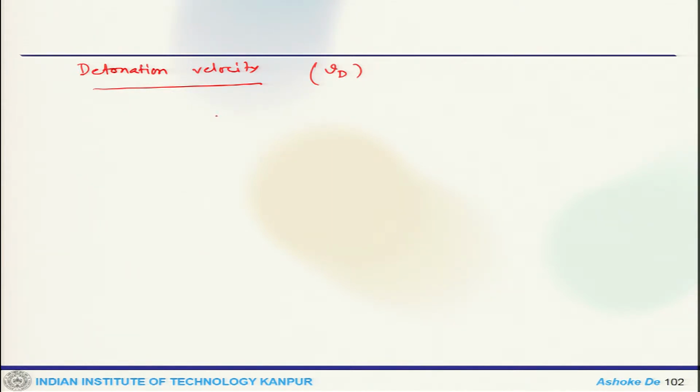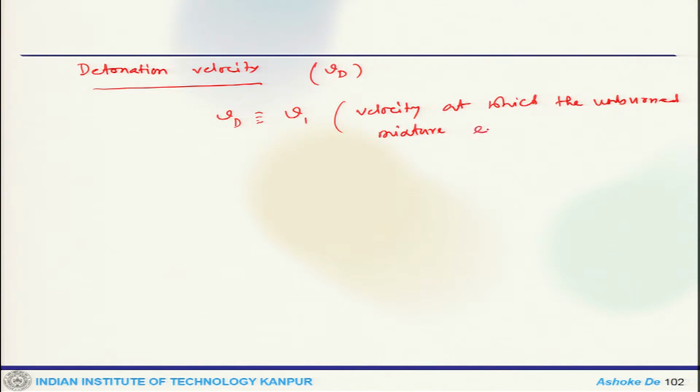So this should be equal to V1, which is essentially the velocity at which the unburned mixture enters the detonation wave.